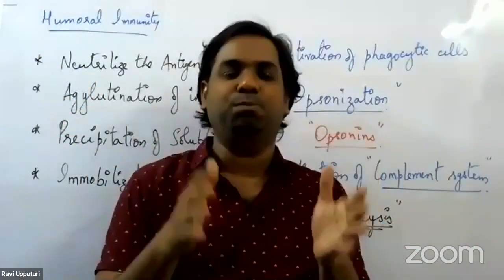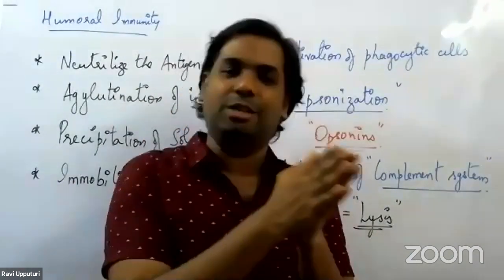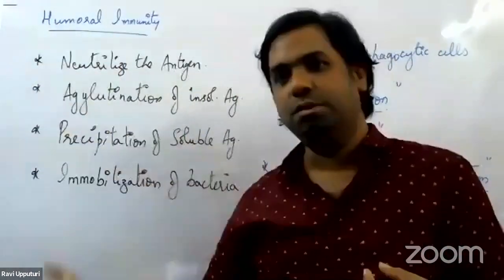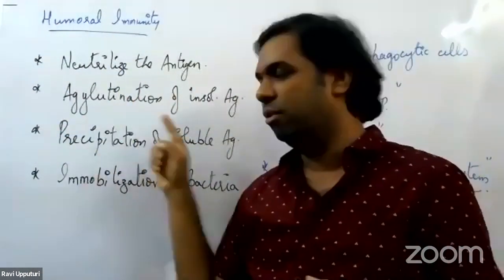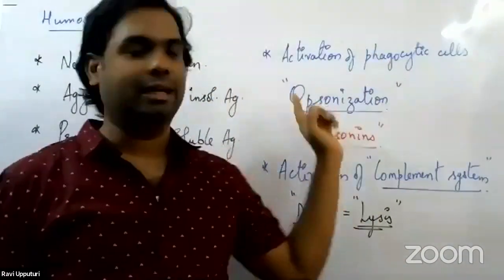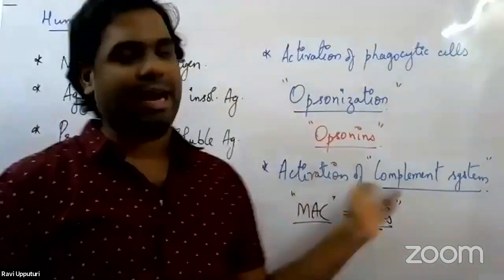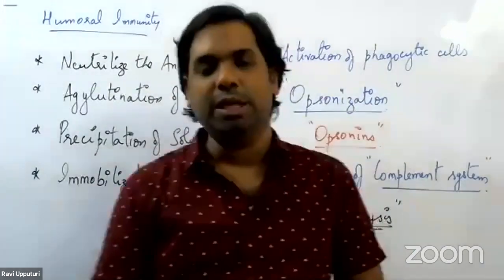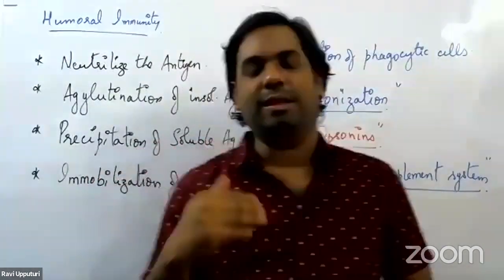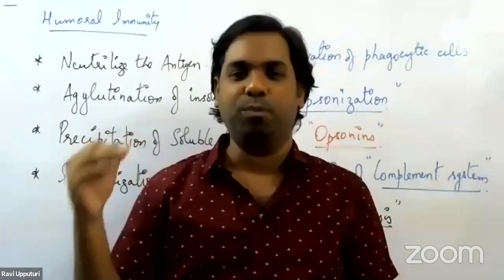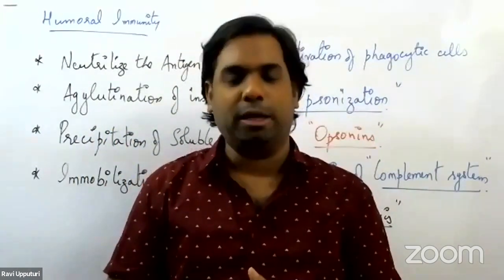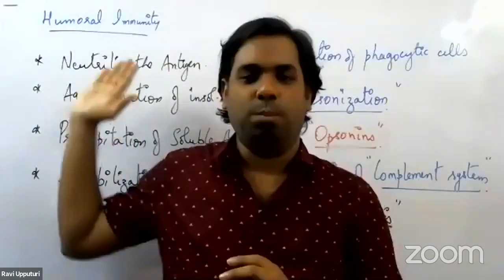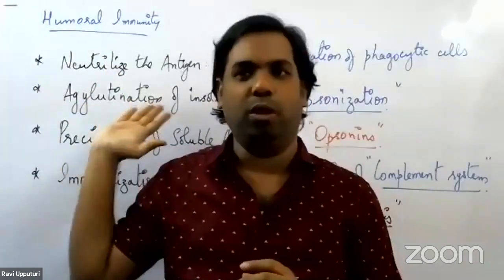So what sort of interaction? It is a lock-and-key type of interaction between the antigen and the antibody. So how does the antibody target the antigens? In these 6 different ways: neutralization, agglutination, precipitation, immobilization, activation of the phagocytic cell, which we call opsonization, as well as the activation of the complement system. So this is what we have with the classification of the acquired immune system based on the type of immune response that is being evoked. With this, we are done with classification of the acquired immune system: cell-mediated immunity as well as the humoral immune response.